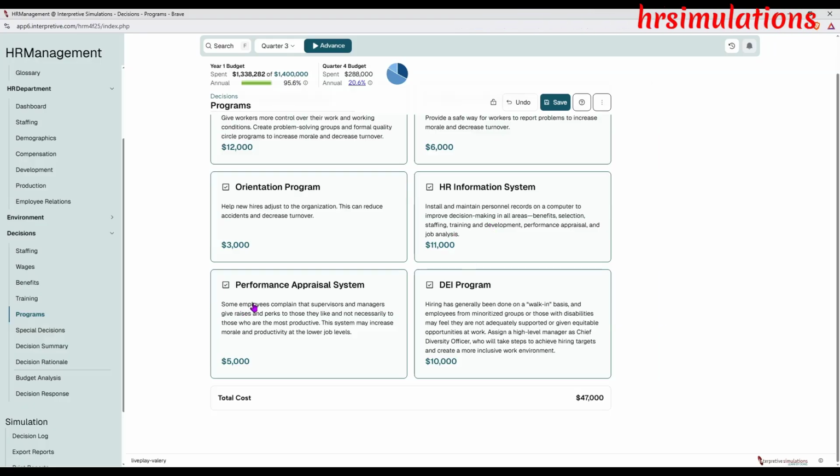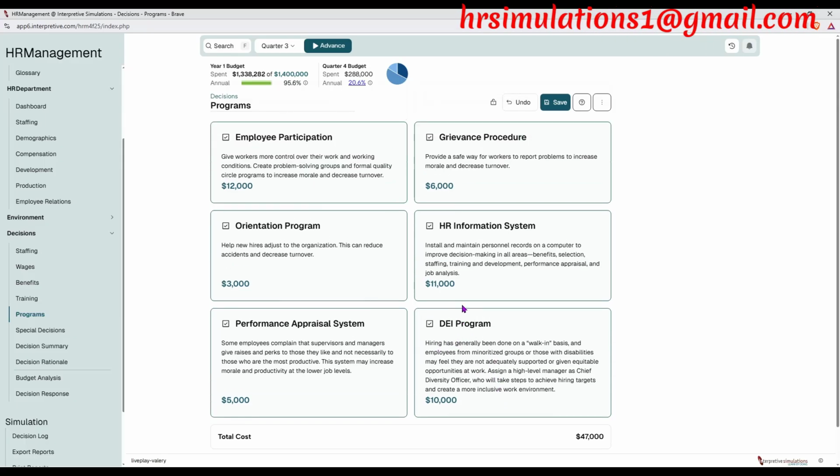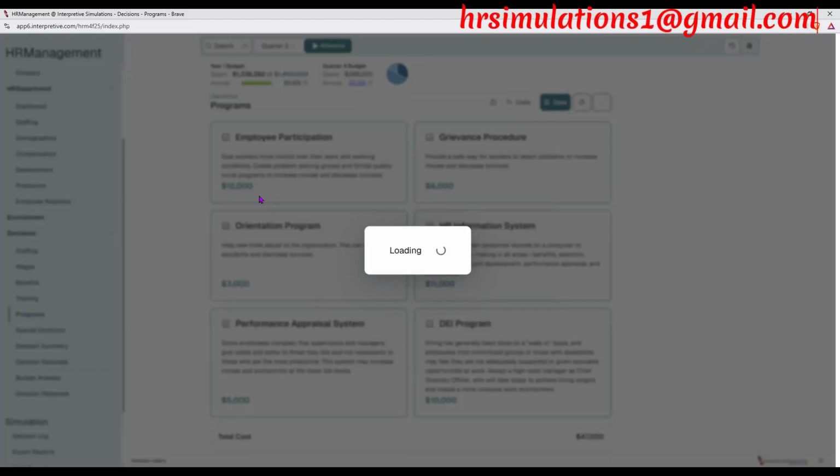We also have the performance appraisal system, and this simply means that maybe when some workers are complaining that supervisors and managers give raises and perks to those they like and not necessarily to those who are most productive. So this simply means that employees that are more productive should actually be given a raise. And we also have the DEI program, and this simply means that hiring has generally been done on walk-in basis, and employees from minoritized groups or with disabilities may feel they are not adequately supported, so this normally helps them. So I'm not going to change anything. I'll just maintain the same decision that I already made for the programs part.